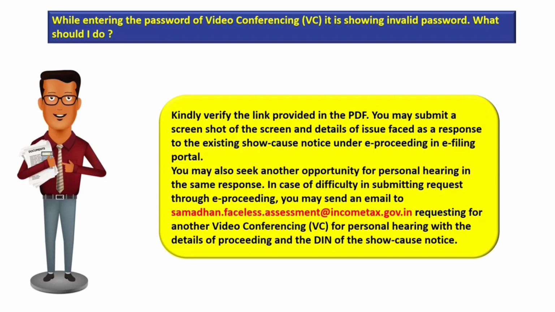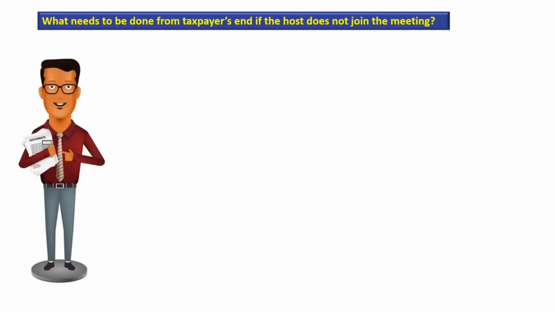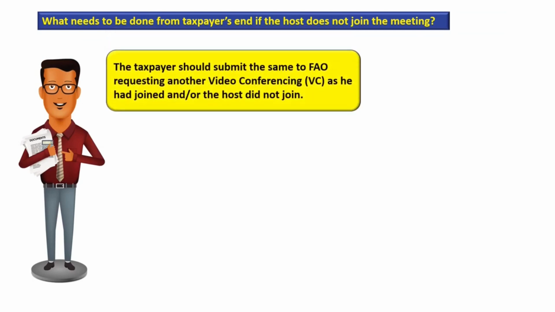In case you face any difficulty in submitting response through e-proceeding, you can send an email to samadhan.faceless.assessment@incometax.gov.in requesting for another video conferencing for personal hearing with the details of proceeding and the DIN of the show cause notice. Some of the taxpayers can also face a situation where the host does not join the meeting. In case the host is not able to join the meeting, the taxpayer should submit the same to the Faceless Assessing Officer requesting another opportunity for video conferencing as the host could not join.